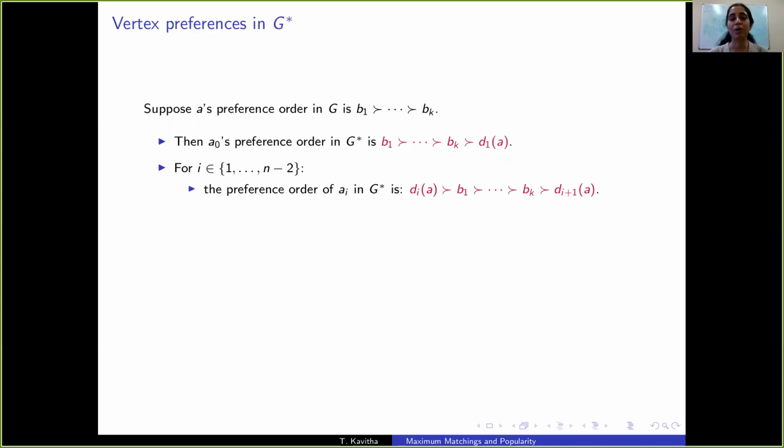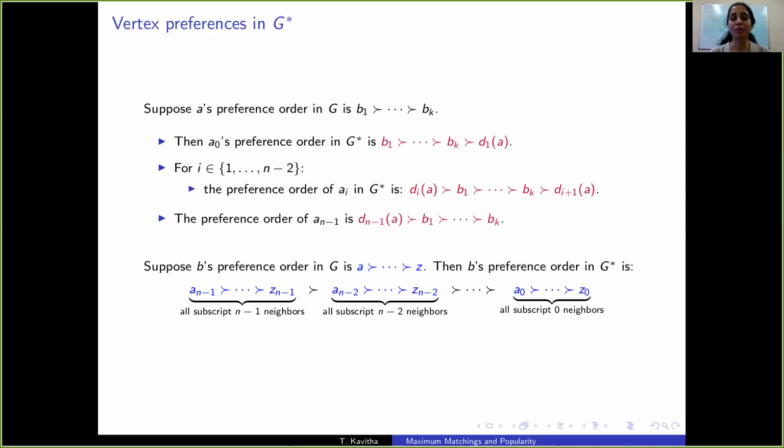And for all the other copies of A, we'll be attaching a dummy vertex at the start and a dummy vertex at the end of its preference list. But the real preference list, other than the dummy vertices, is the same as A's preference order in G. And for A_{n-1}, the preference order starts with a dummy vertex, and the rest of it is the same as A's preference order.